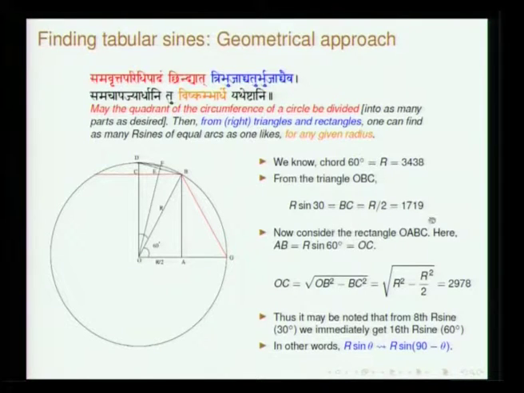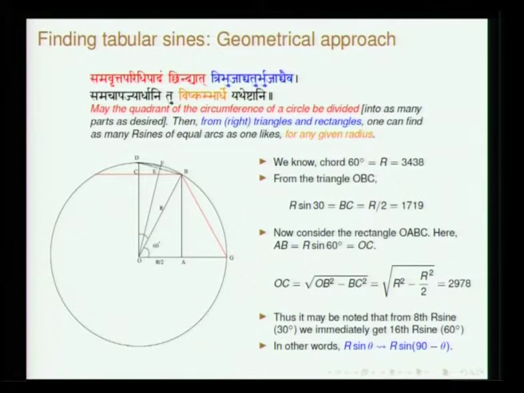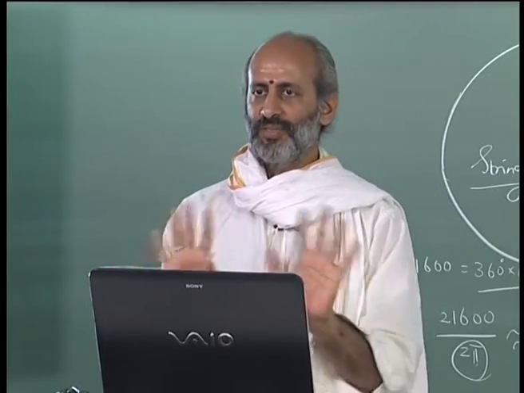So while explaining in this verse in great detail, how do we proceed? By geometrical construction. All that is required is this value, 3438, which is known. Since you have 21,600, the value of pi is known and therefore the radius is known. Okay, we will start with this.